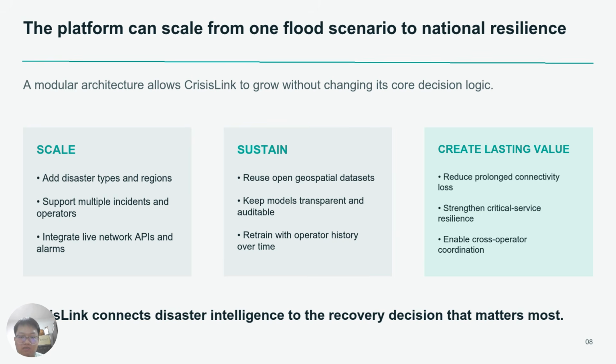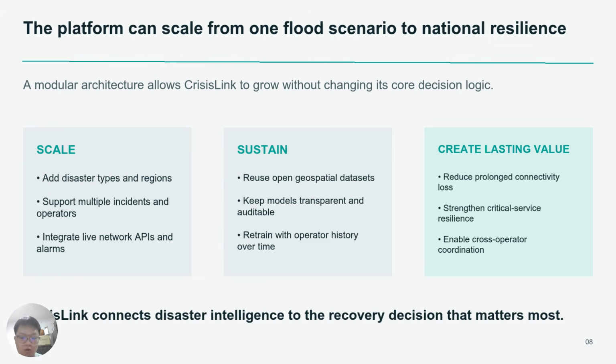Crisis Link is designed with a modular architecture, allowing it to grow without changing its core logic. It can expand to additional disaster types, geographic regions, multiple concurrent incidents, and cross-operator coordination. The simulated network provider can later be replaced with live operator integration, real network alarms, programmable network APIs, and satellite provider services. This platform can sustainably reuse open geospatial datasets while improving its model over time through validated operator history.